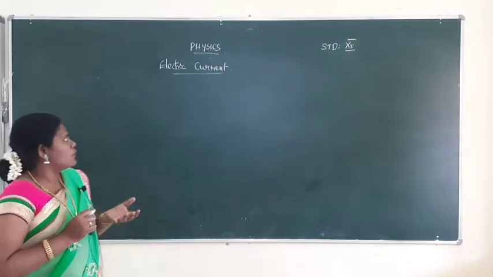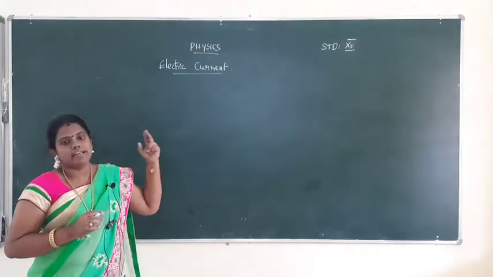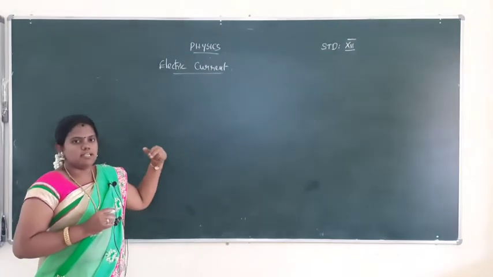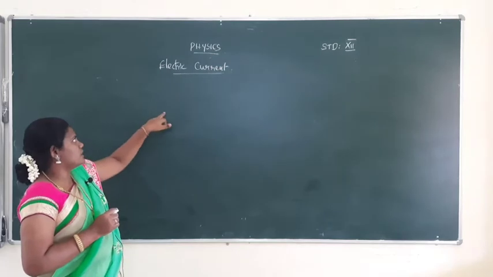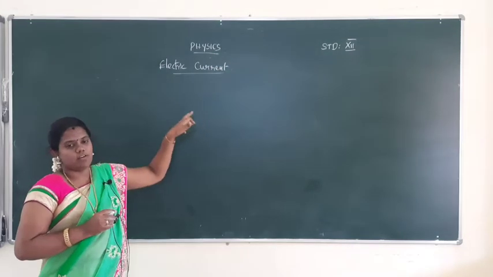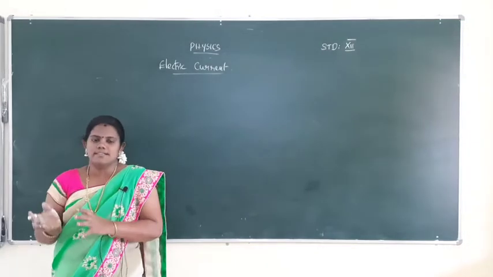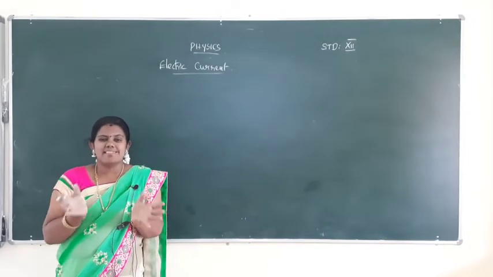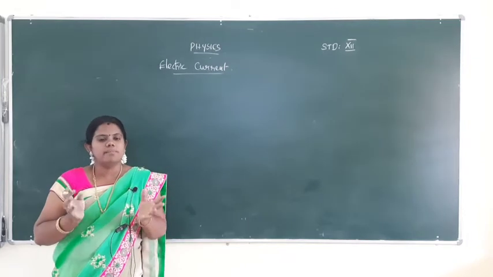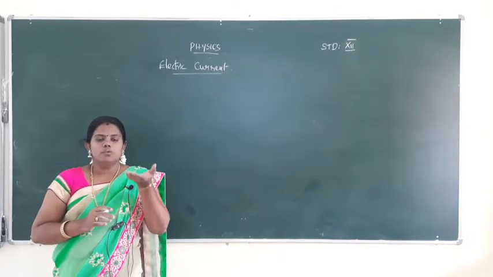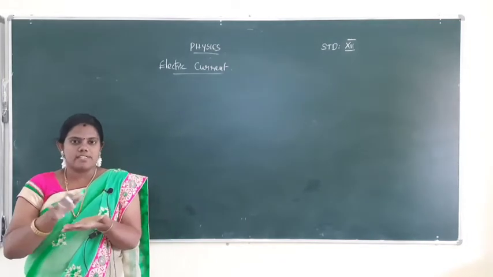So the second unit is current electricity. In this session I will explain electric current. Let us enter this topic. First you should know what is current, what is electricity. Current is nothing but flow of electrons. What's the meaning of flow of electrons? Take one conductor having some electrons.